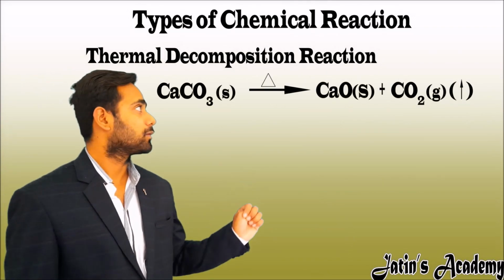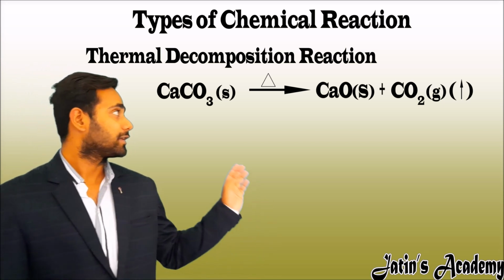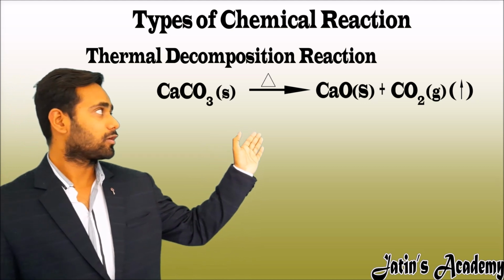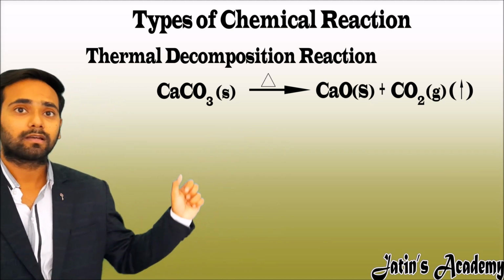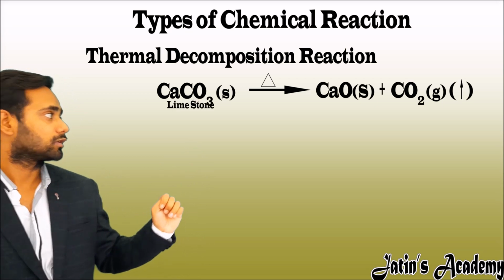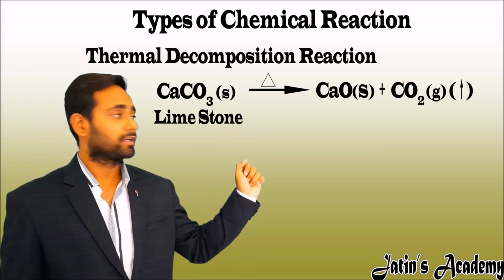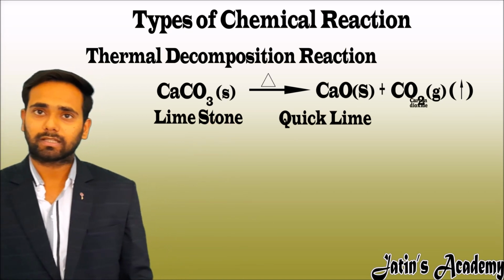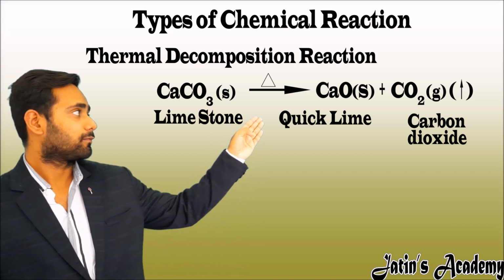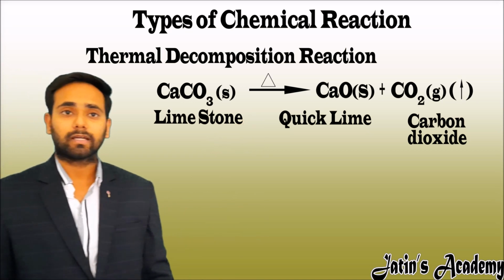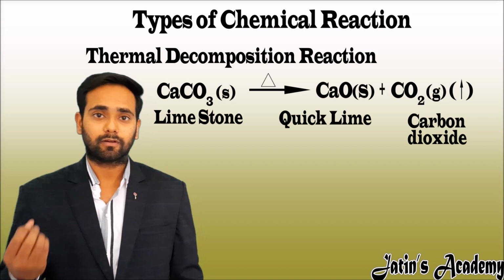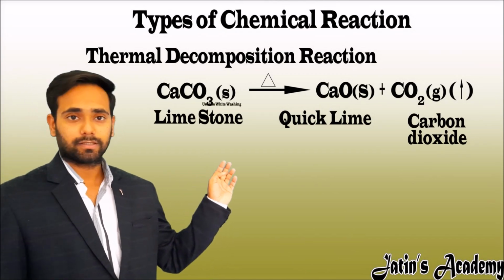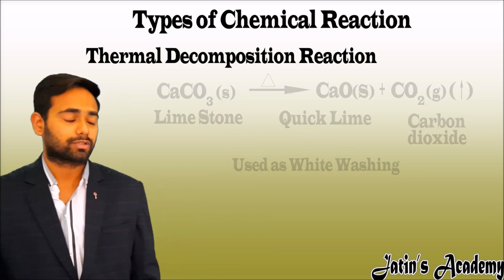Here is the first example of thermal decomposition. The reaction is like this: when calcium carbonate is heated, it gives calcium oxide and carbon dioxide gas. Calcium carbonate is also called limestone. Calcium oxide is also called lime or quicklime. And carbon dioxide, we all know, is in the gaseous form. The arrow pointing upward on the carbon dioxide shows that the carbon dioxide is releasing from the reaction and going outside. This calcium carbonate is used in our home for whitewashing.